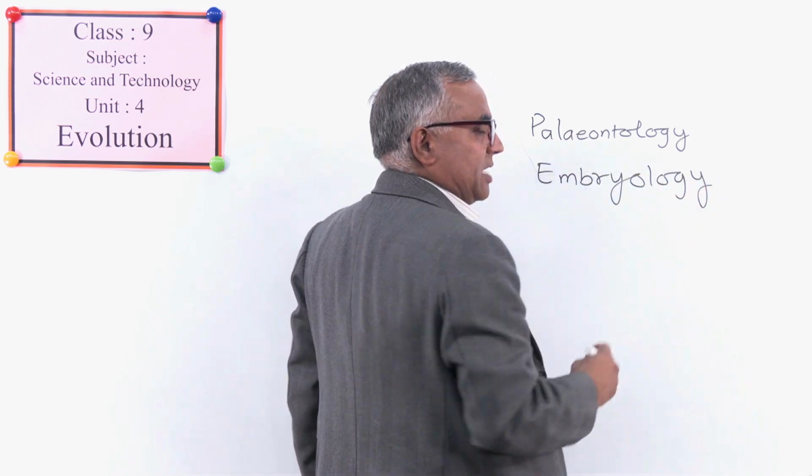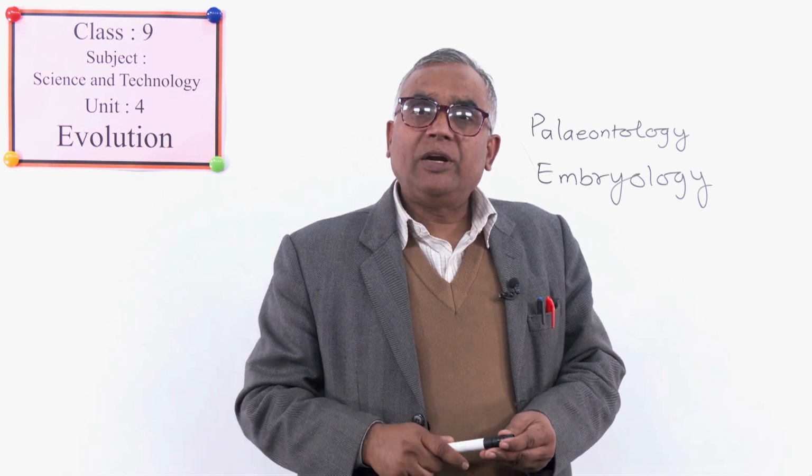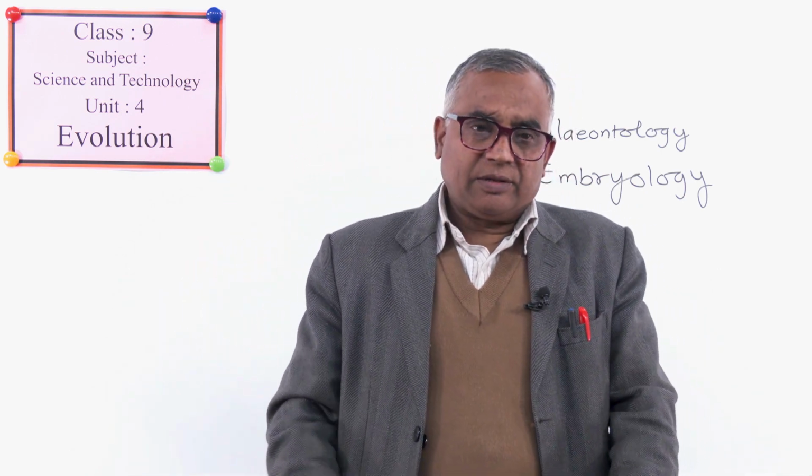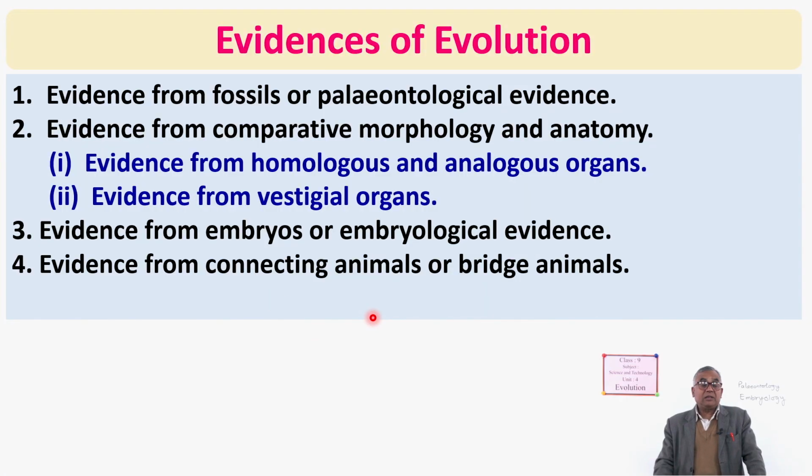That's why this evidence is also known as what? Embryological evidence. Okay. Next one is evidence from connecting animals or bridge animals. Connecting animals, by name it is clear, which connects. What? Connects what? Two groups of organisms.